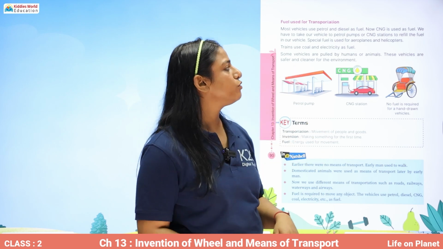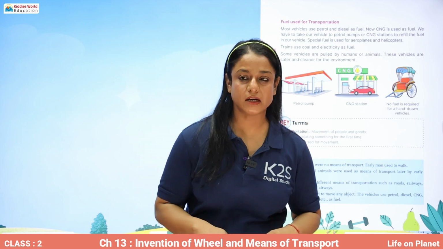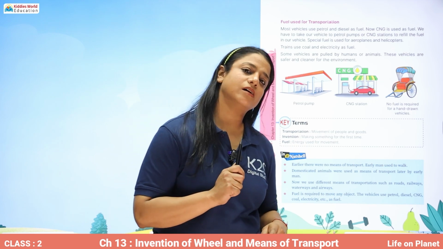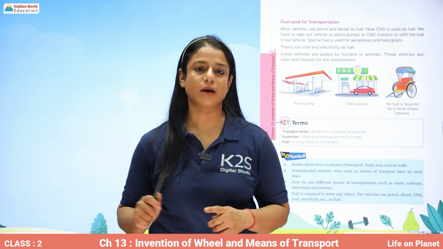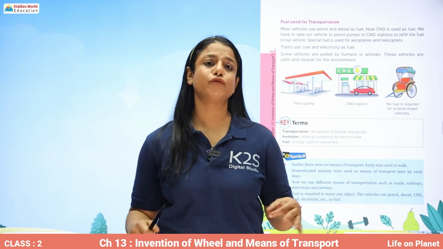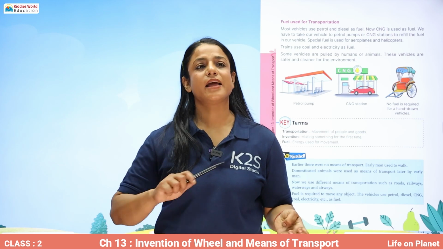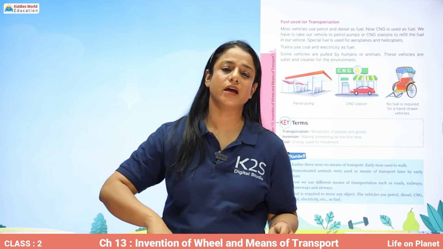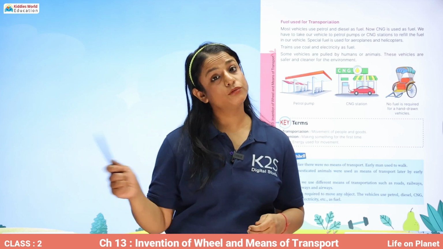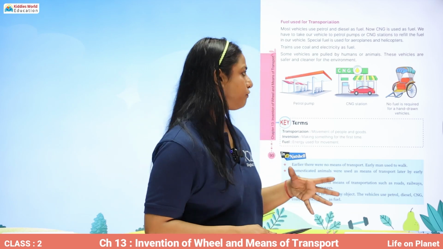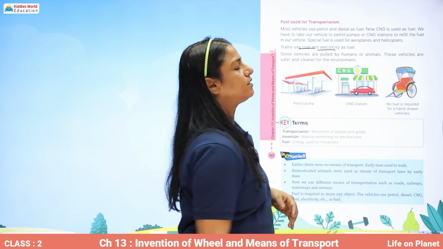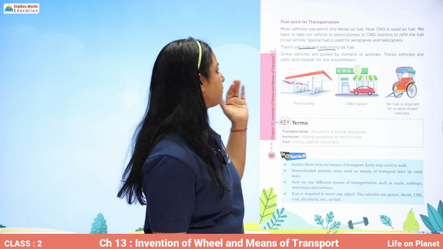Special fuel is used for aeroplanes and helicopters. The same fuel which is used in cars, scooters or bikes is not used in aeroplanes or helicopters. They use special fuel because they move in air and require a lot of power to move through the air. Trains use coal and electricity as fuel.